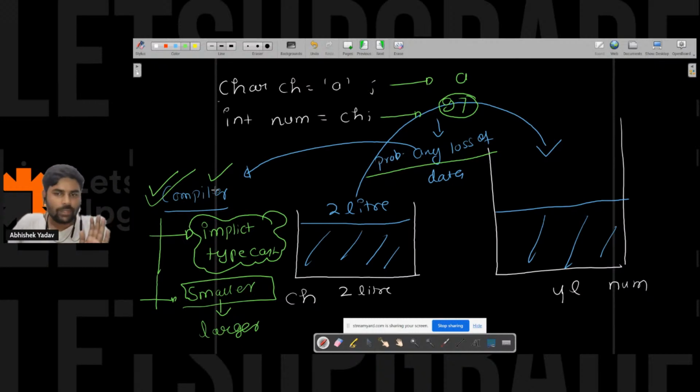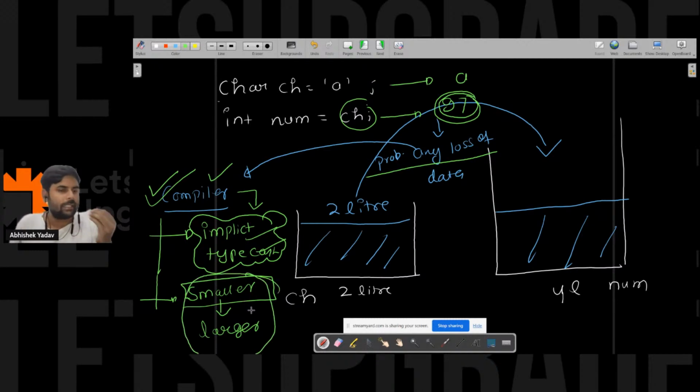Okay, that's why the compiler is doing this conversion, that is converting the character value to the integer value, right? That's why it is done implicitly, so that's why it is called implicit type conversion. Okay, and when will this kind of conversion happen? When we are trying to transfer the data from a smaller data type container to a larger data type container, right?